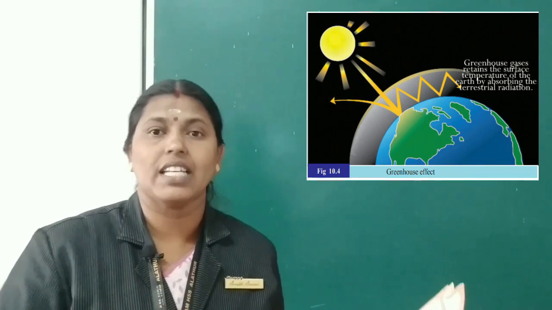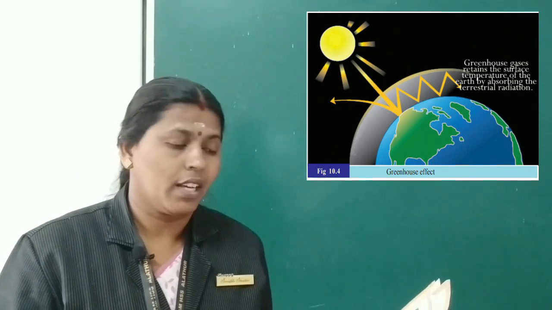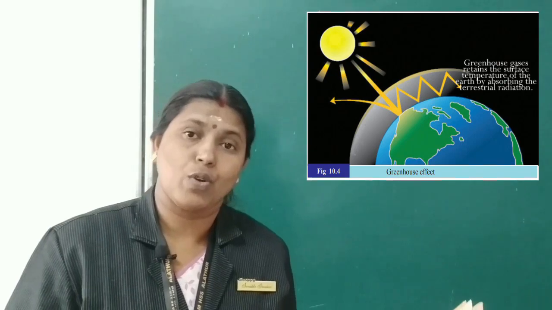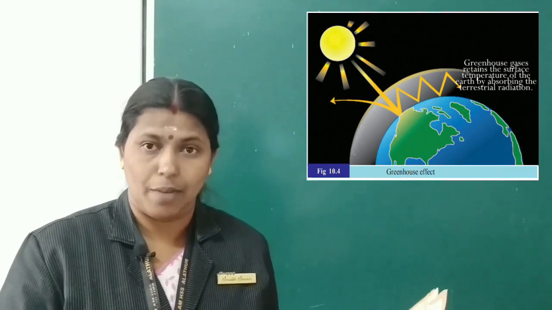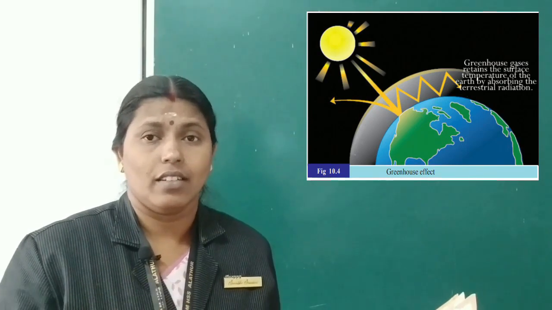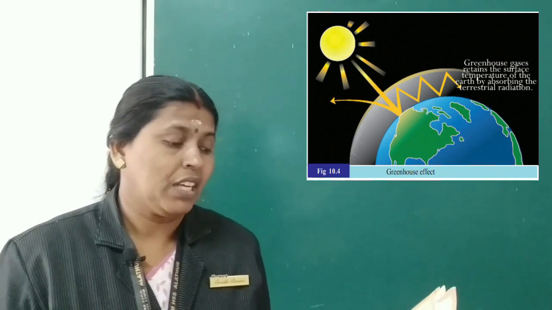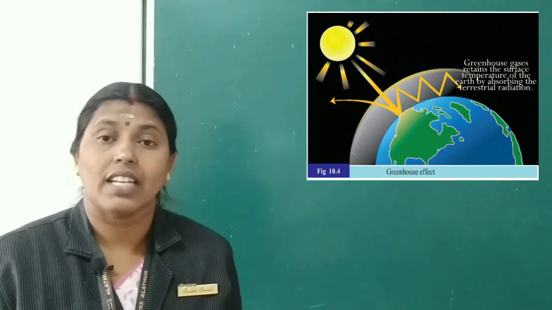Atmosphere temperature ne maintain cheyikkanayitte sahayikkuyum cheyum. Okay, greenhouse gases aayittulla carbon dioxide, ozone and methane are helping to maintain the temperature level in a proper way. This phenomenon is called greenhouse effect.